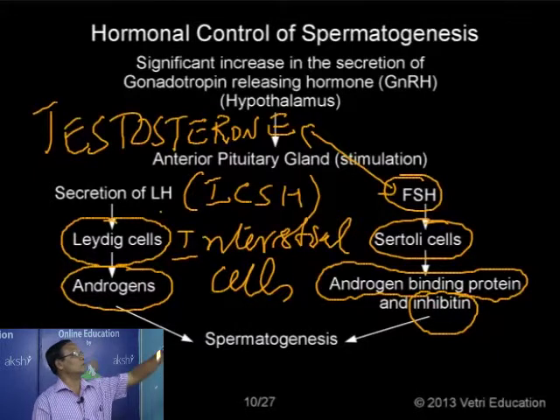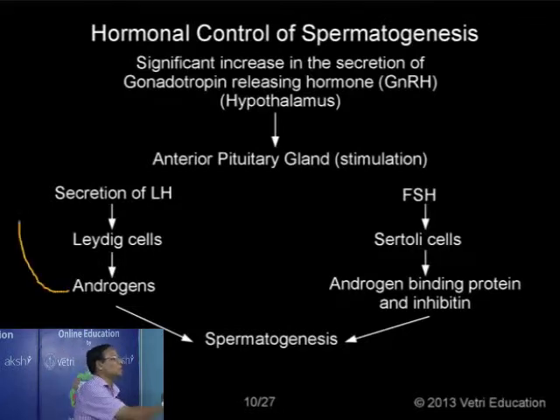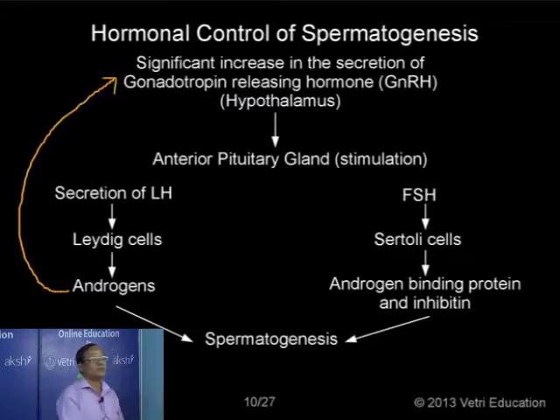This is one control. I mentioned already the secretion of the androgen is by the LH, that too by the Leydig cells. Now this androgen, testosterone, diffuses into the seminiferous tubules and stimulates the process of spermatogenesis. Not only that, once the level is balanced, this testosterone normally reaches the hypothalamus by means of a feedback mechanism.